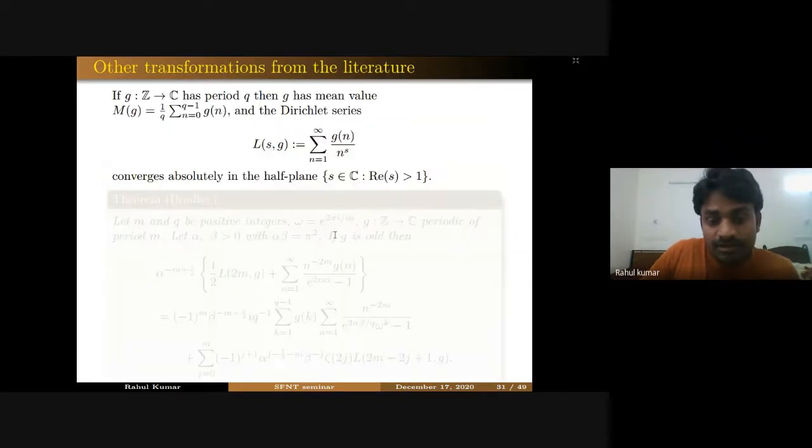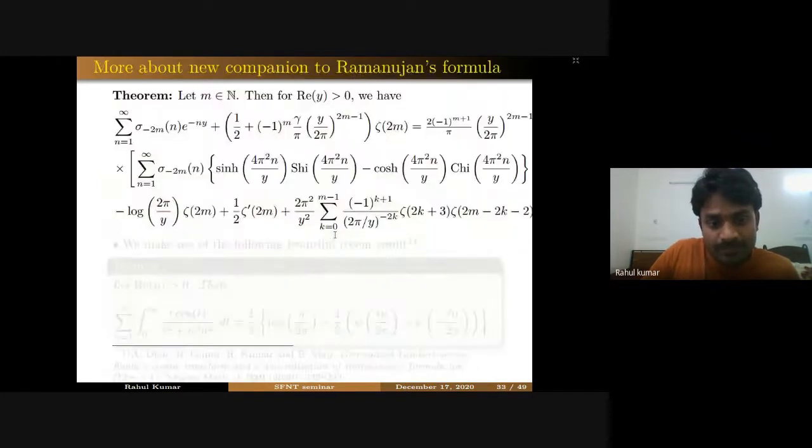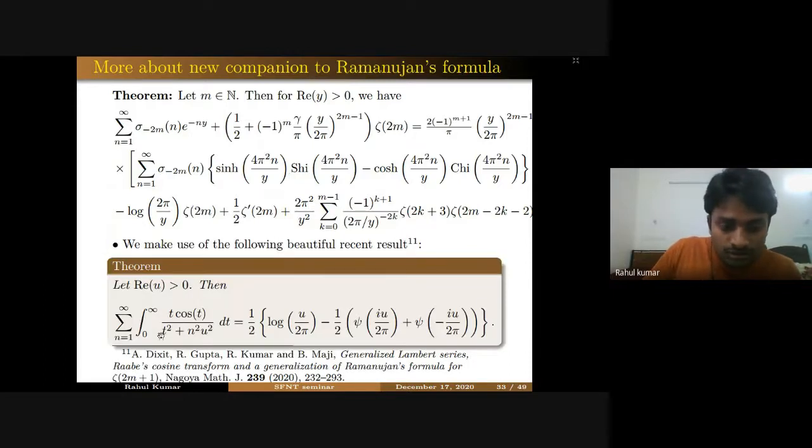This formula and that formula are equivalent. From here itself, we have to go back to that formula for zeta of 2m. And what we use to reduce this is a recent result, which is known as Ramanujan's cosine transform. And you can see this result is actually in itself very beautiful, because this transform, this integral